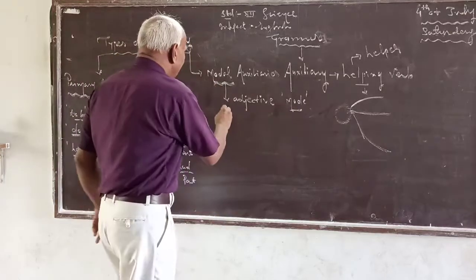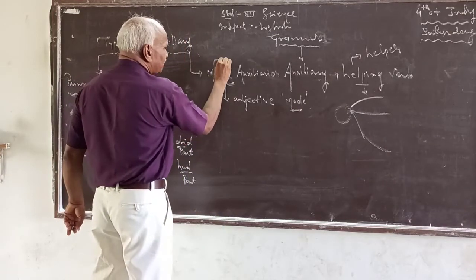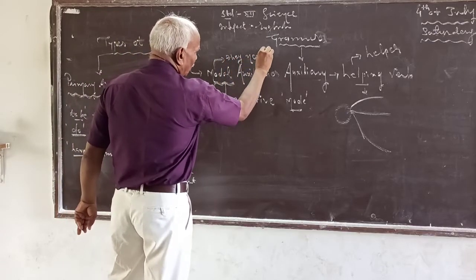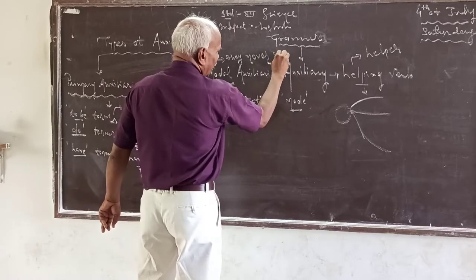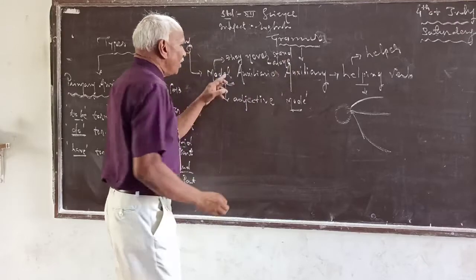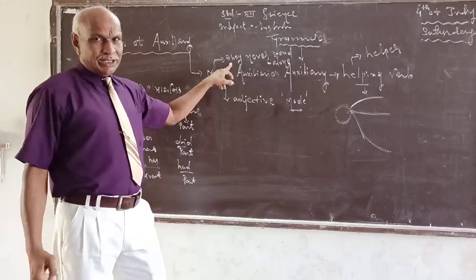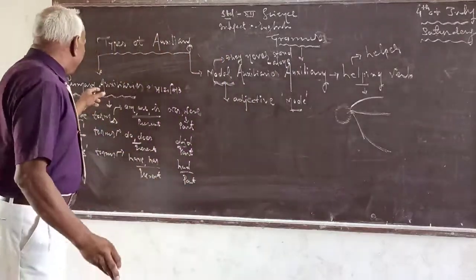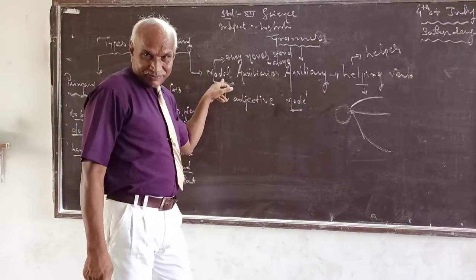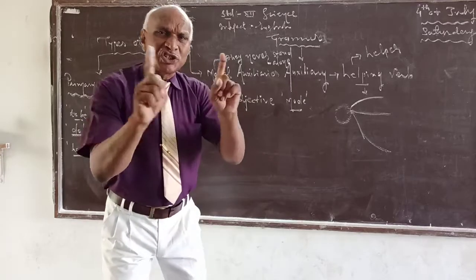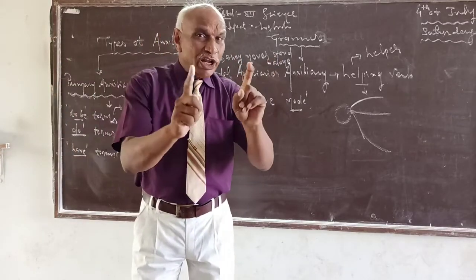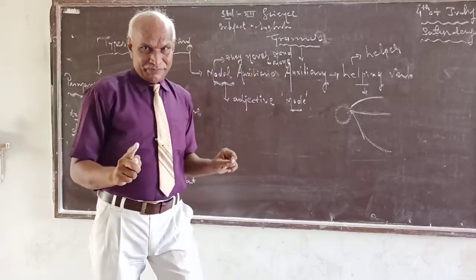Modal auxiliaries, they never stand alone. That is the basic difference between primary auxiliaries and modal auxiliaries.